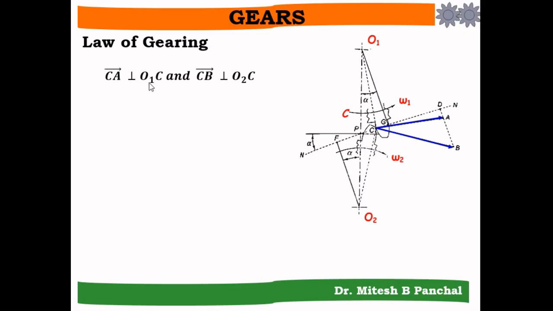So CA and O1C are perpendicular, and also CB is perpendicular to O2C.